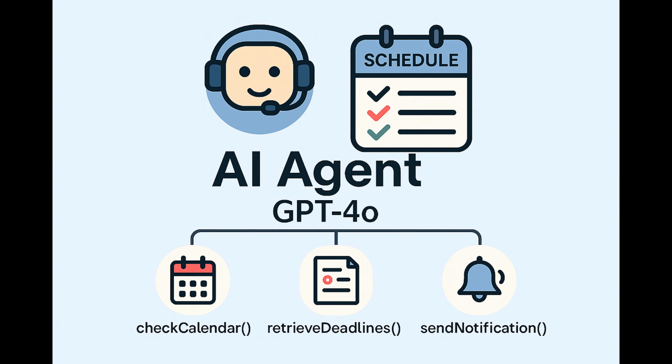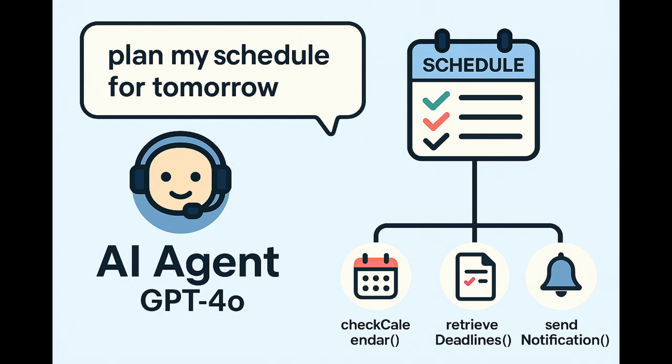I then give it access to my Python functions, such as one to check my calendar for available time slots, another one that prioritizes tasks based on deadlines, or even one that sends reminders directly to my phone. You can then invoke that agent and it decides completely on its own when to call these functions because its job is to achieve the task that you give it, given whatever tools that you give it.